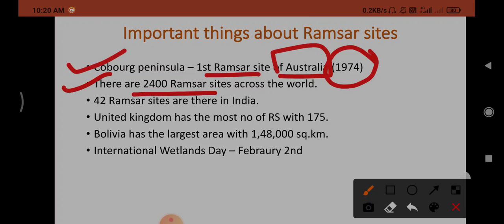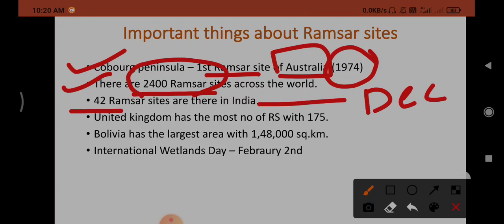This number will change every time, so just remember this is the latest data. Next, about India: there are 42 Ramsar sites in India up to December 2020.